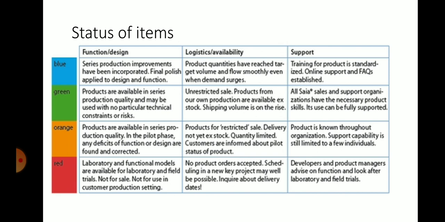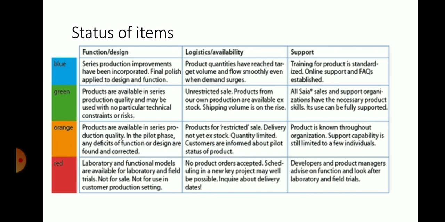For example, if you take the design stage, the status of the item may give the final polish applied to design and function regarding the designs and the functions. At the logistics level, product quantities have reached target volume, and flow smoothly even when demand surges, that is availability.